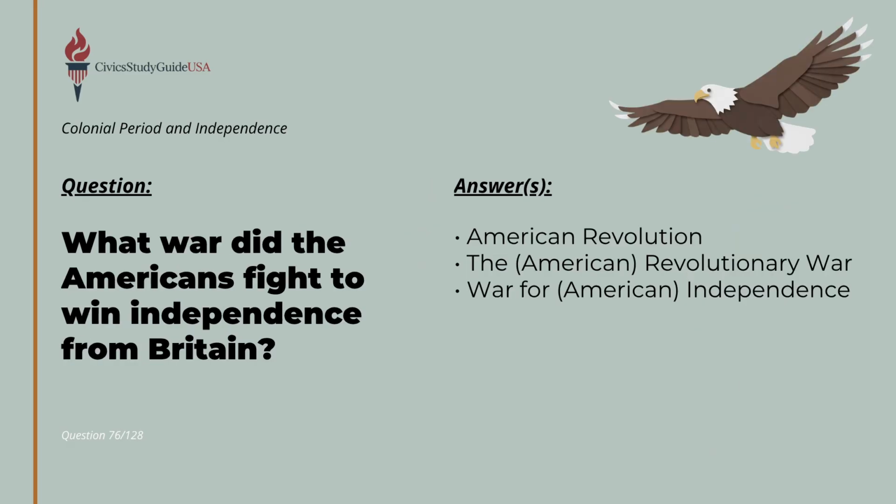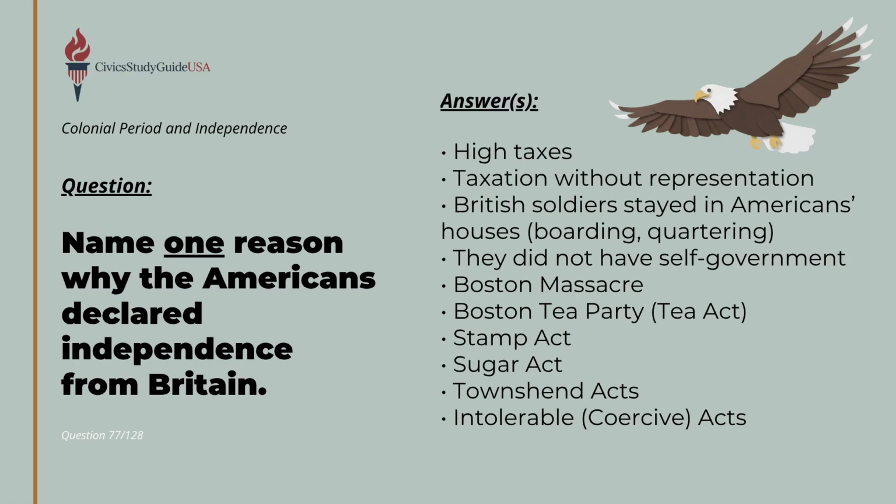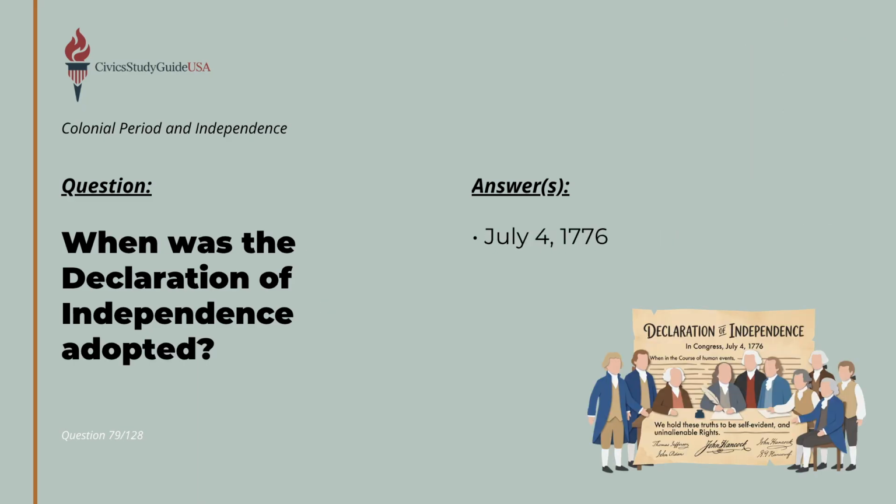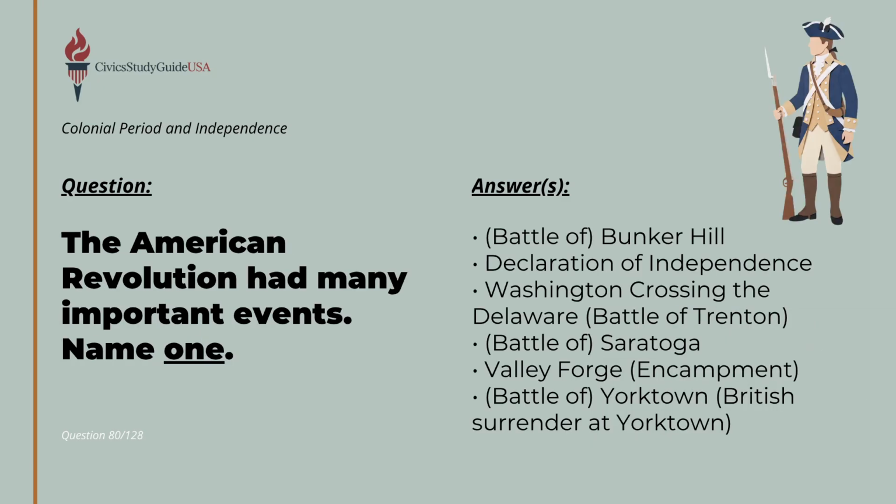Over time, tensions exploded between the colonies and the British government, leading the Americans to fight the American Revolution, or the Revolutionary War, to win their independence. Among many reasons, Americans declared independence from Britain due to high taxes, the Boston Tea Party, and because they did not have self-government. This rebellion was formalized in writing by Thomas Jefferson, who wrote the Declaration of Independence. The Declaration of Independence was officially adopted on July 4, 1776. The American Revolution was defined by many important events, including the Declaration of Independence, the Battle of Bunker Hill, and the final British surrender at Yorktown.